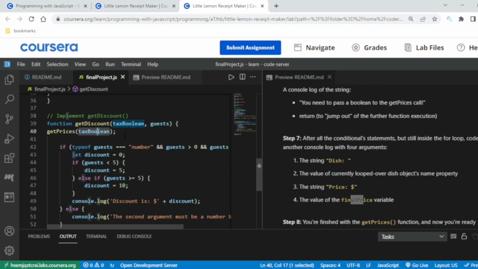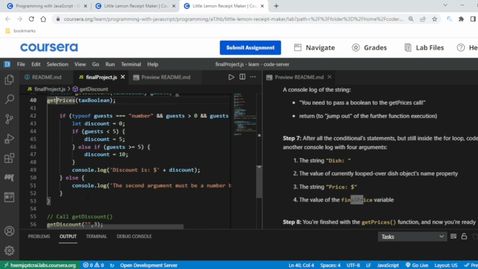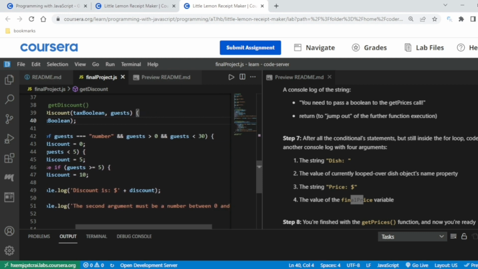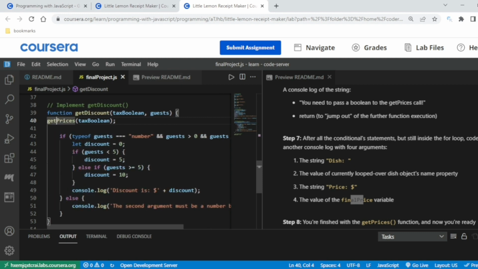If the tax is true, it will assign the tax and then show the price. So this will call the previous function, that's why we just need to call this only. getDiscount will call getPrice, and after that it will show the discount like this. It will check the guests: if the type of guests is number and greater than 0 and smaller than 30, let discount equal 0. So initially discount is 0.